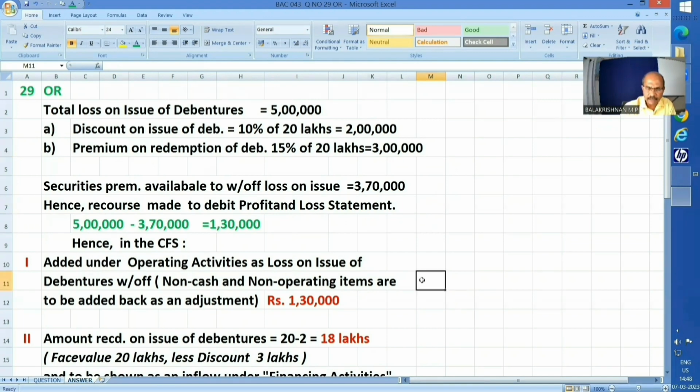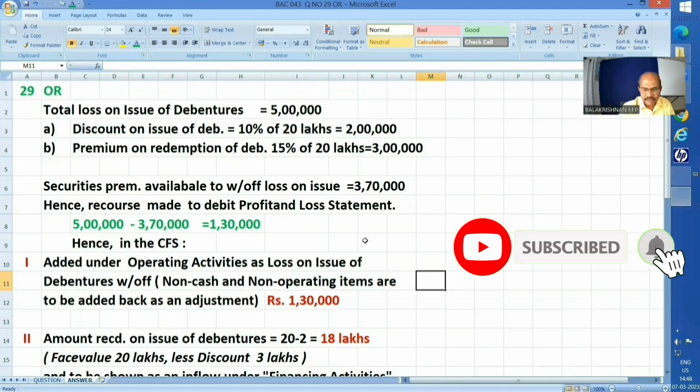That much is clear? Yes. So this is the total loss they have to accommodate. They are already equipped with securities premium of rupees 3,70,000. First, they lay their hand on it. Okay.